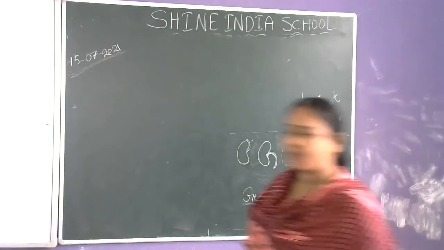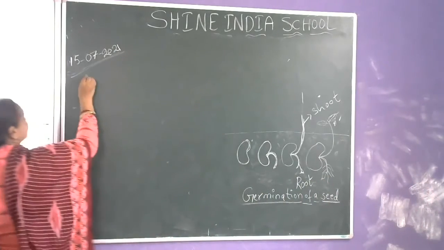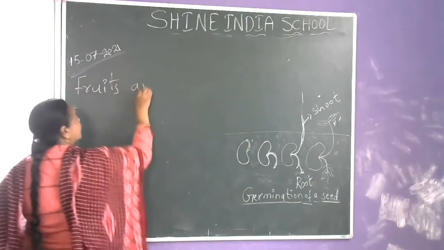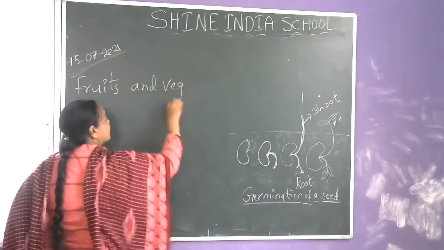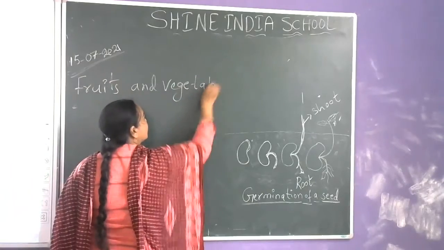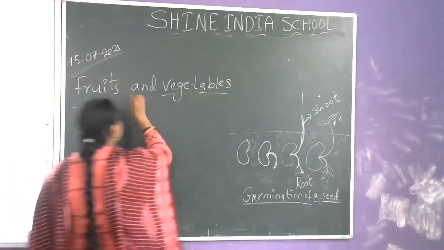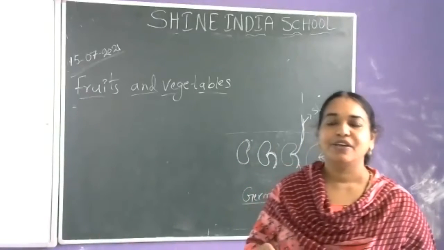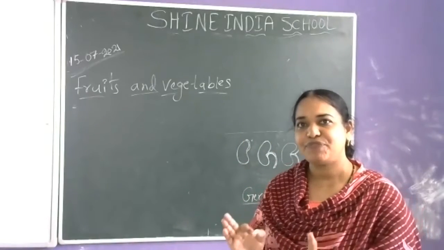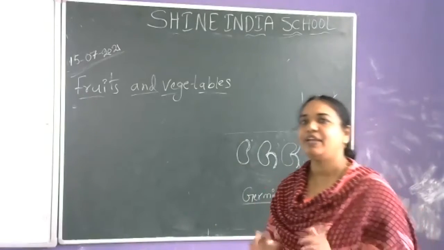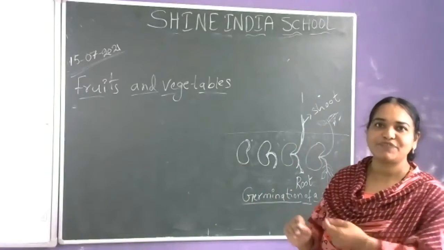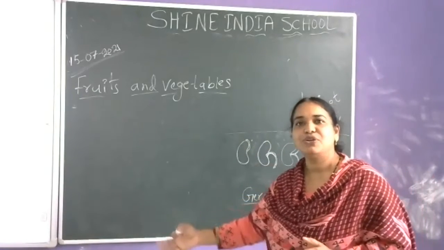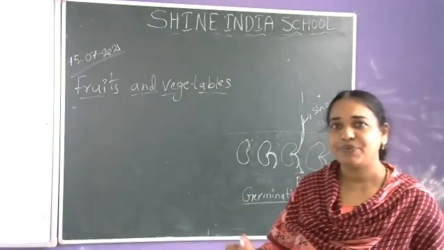Next topic is fruits and vegetables. I will write some of the names of fruits and vegetables here. You have to sort out which is a fruit and which is a vegetable. Okay? Can you do it? This is a small test for you children.